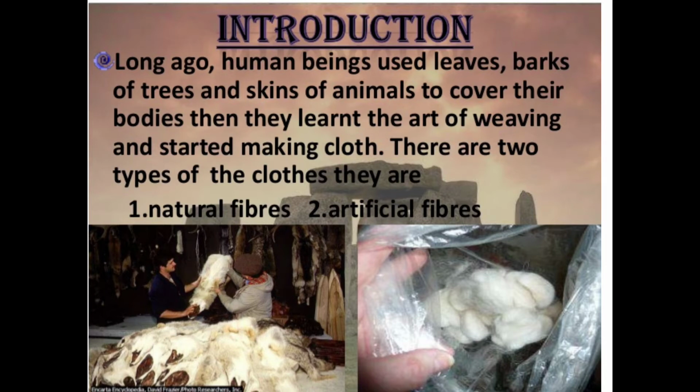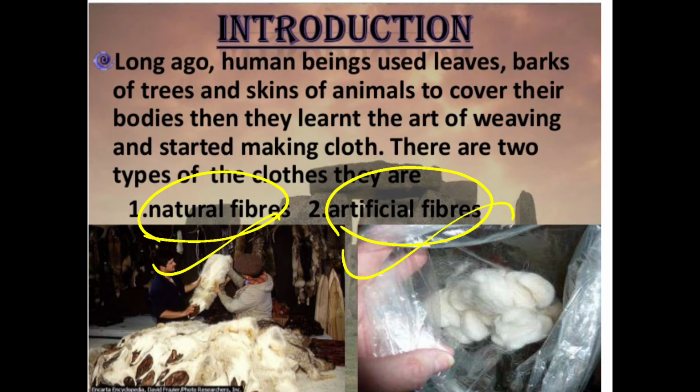Natural fiber means the fiber which is made from animals, plants or the like. Artificial fiber means the fiber which man makes with his knowledge.